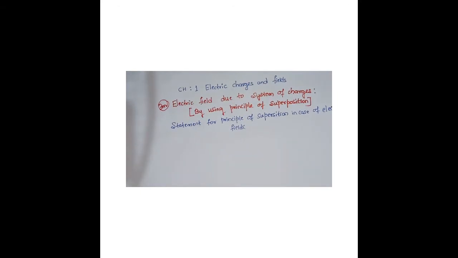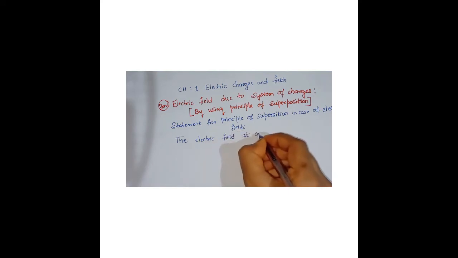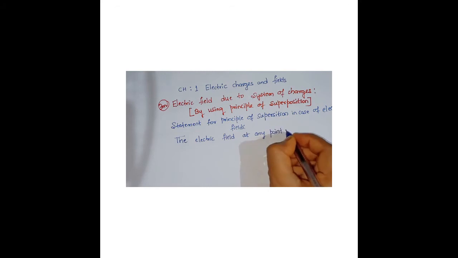So it says that the electric field at any point due to a number of point charges. So here a number of point charges means it's nothing but a system of charges we are considering here. If more than 2 charges are present, then we can say it is a system of charges. So I just write down the statement. My pen is not writing, so I'll take another pen. So the electric field at any point, you have to consider any point, due to